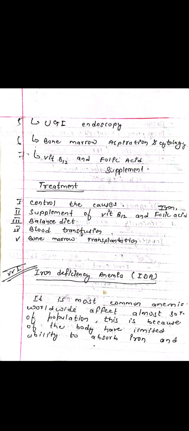Iron deficiency anemia is very important for the exam. It is the most common anemia worldwide, affecting almost 30% of the population. This is because the body has limited ability to absorb iron and frequent loss of iron. Causes: inadequate intake of iron, disturbance in absorption of iron, gastric disease, high altitude, intestinal mucosal disease, menstruation and pregnancy. This is increased demand of iron.